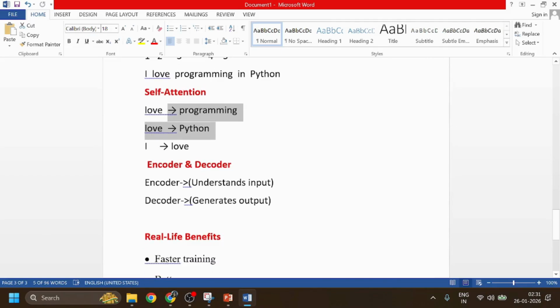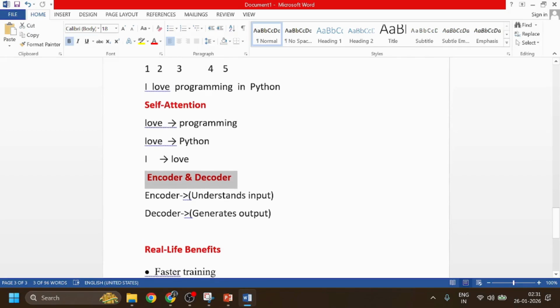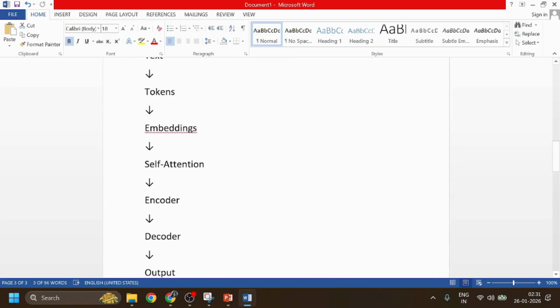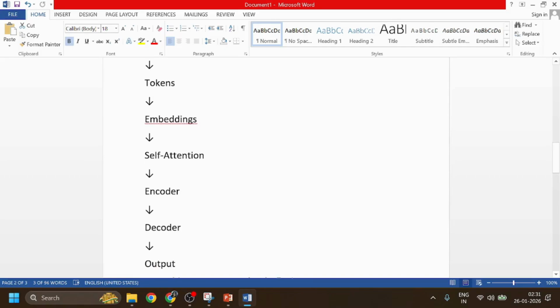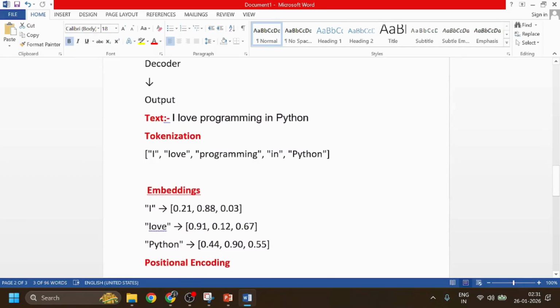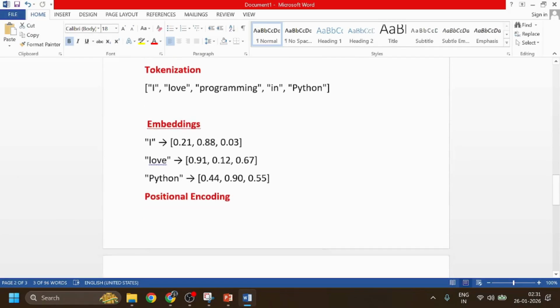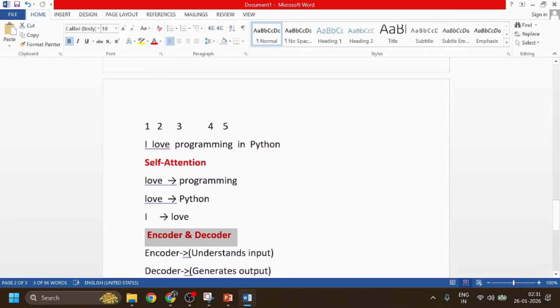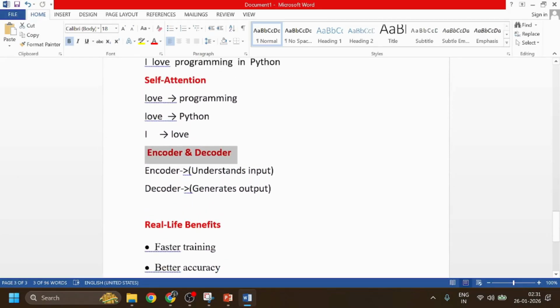Now we move to encoder and decoder. Okay, so after self attention we move to encoder and decoder. I already showed you the diagram, but here I'm just going to explain again. Encoder understands the input and decoder generates the output.